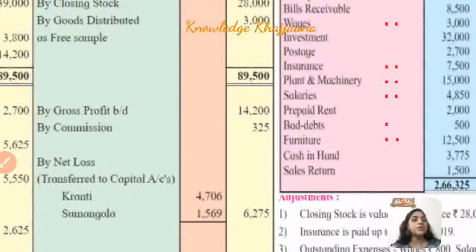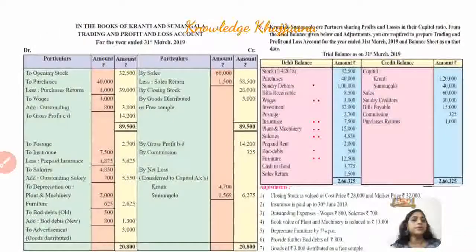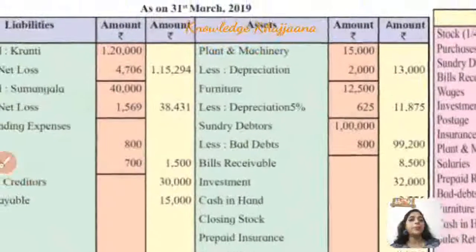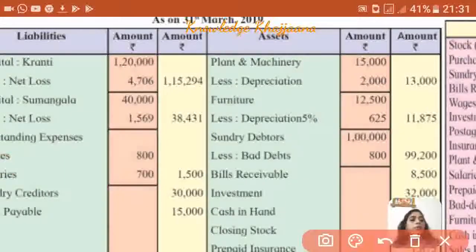Furniture amounting to rupees 12,500 is recorded to the balance sheet asset side. So we will record the furniture to the balance sheet asset side, inner column, rupees 12,500.